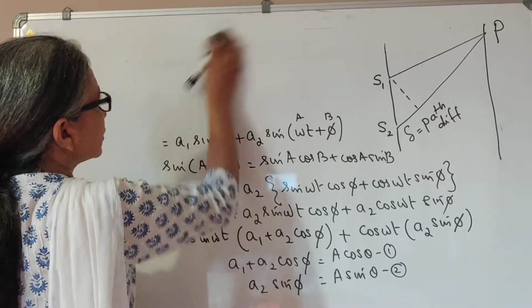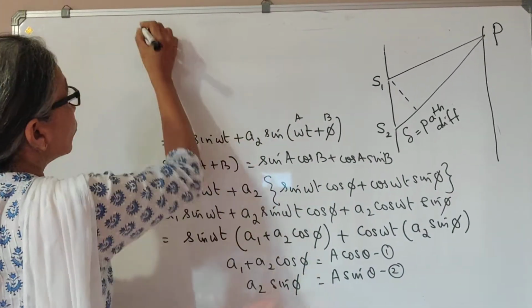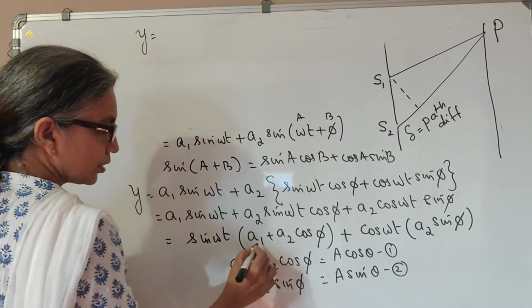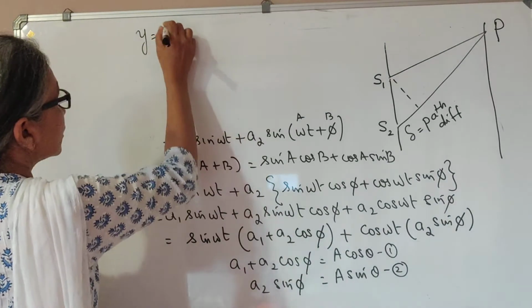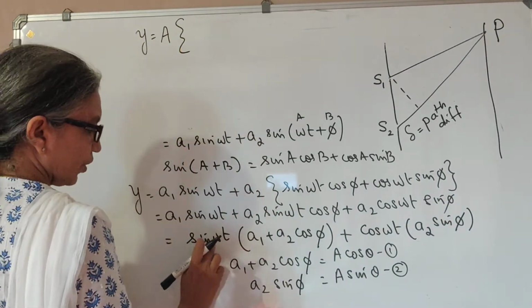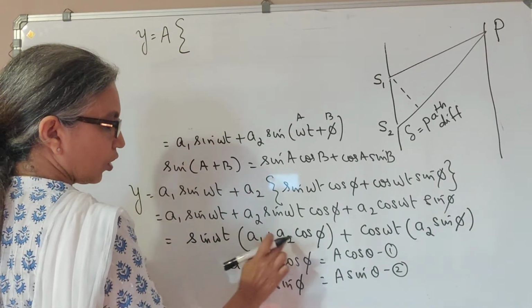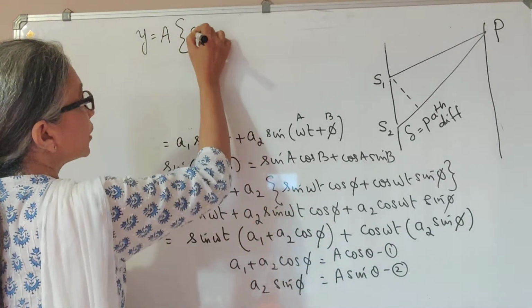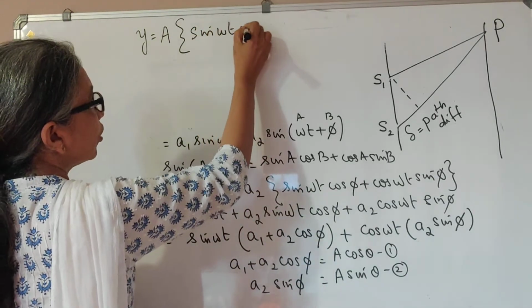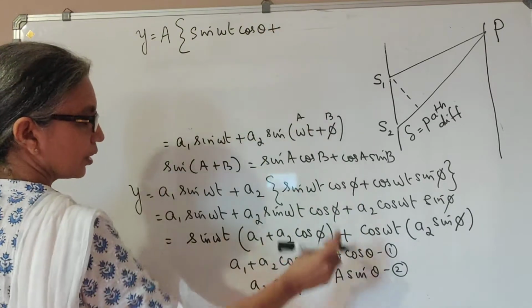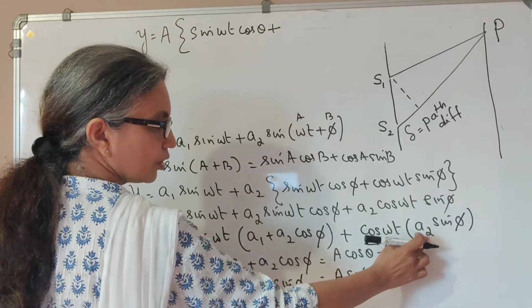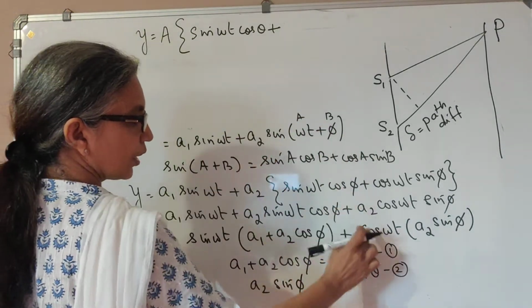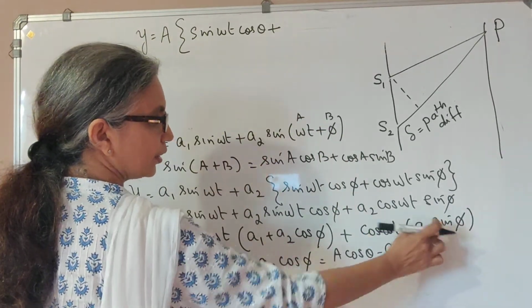this function as the net displacement y, where this whole thing is a cos theta. So I may take a outside, and in the bracket I have sin omega t cos theta plus, here I am going to take this as a sin theta, so I will have cos omega t sin theta.